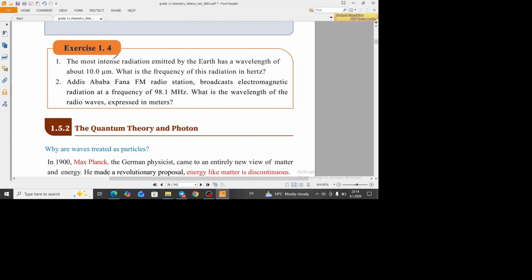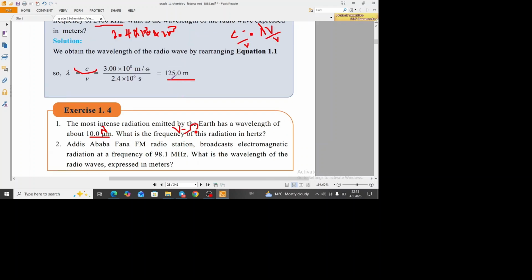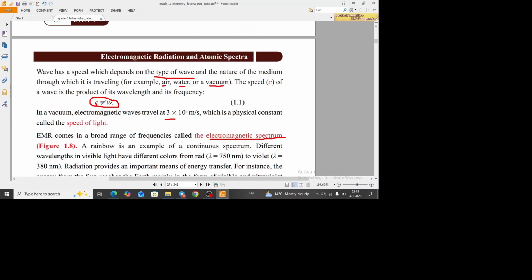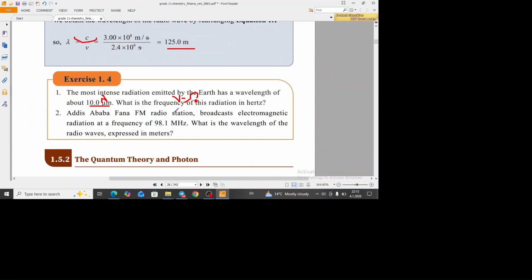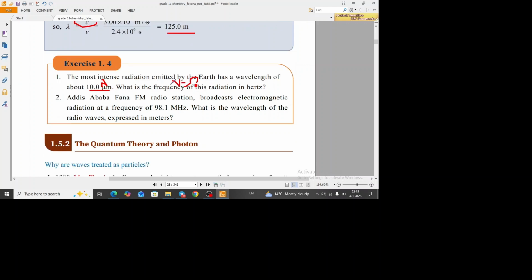next exercise 1.4 the most intense radiation which is emitted by the earth has a wavelength of this one a lambda ነው። አሁን v ነው ካልኩሌት የምናደርገው v ካልኩሌት እናደርጋለን። ቀላል ነው። አሁን ምንድነው ቅድም እቺን ፎርሙላ ነው የምንጠቀመው c is equivalent with v times lambda ብለናል። so over lambda frequency speed of light over lambda ይሆናል። frequency is speed of light over lambda ይሆናል። ይሄ ማይክሮ ማለት 10 times 10 the power of -6 ሜትር ይሆናል። ቀላል።